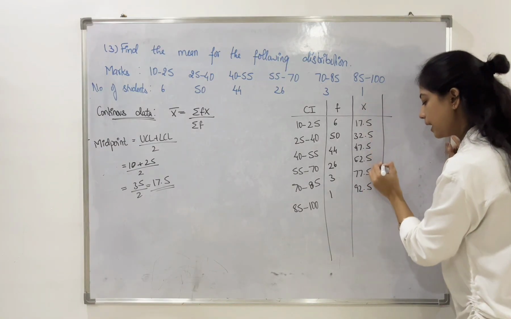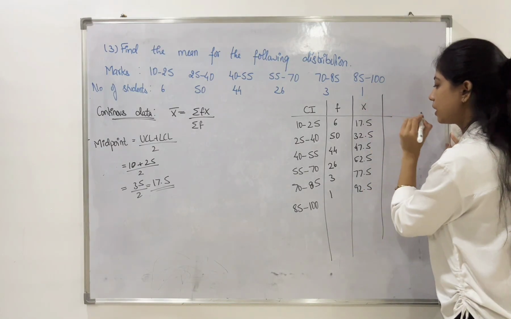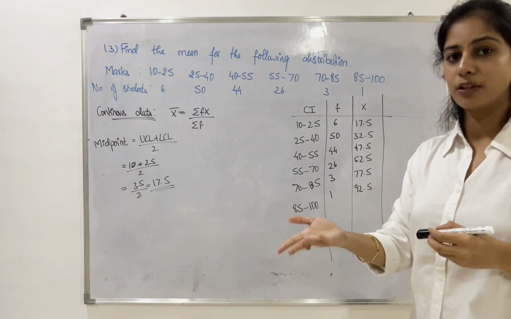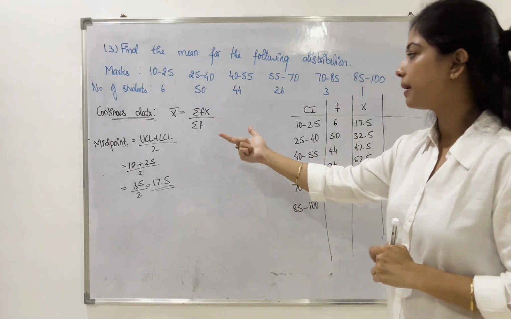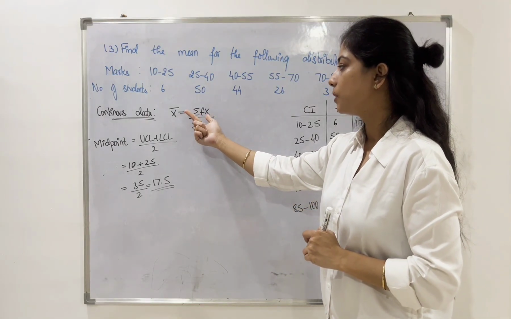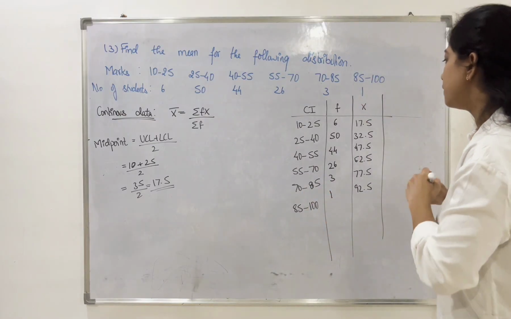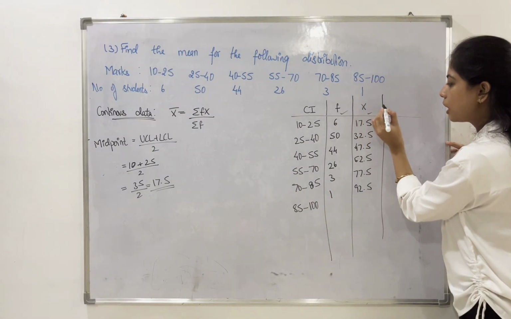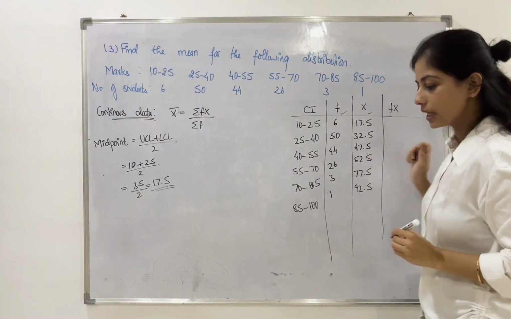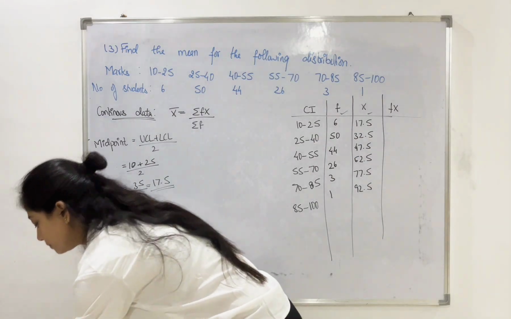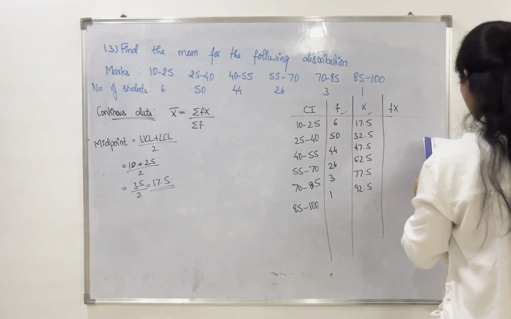So these are our x values. Now, once we get the x values using the midpoint formula, we can apply the formula, which is f into x. So we will simply multiply these f values along with the x values and get the answers, which are